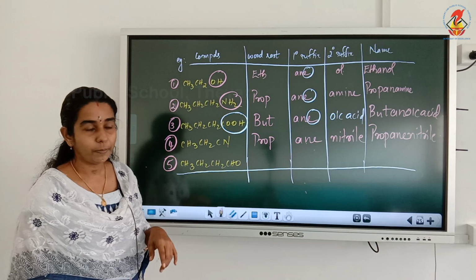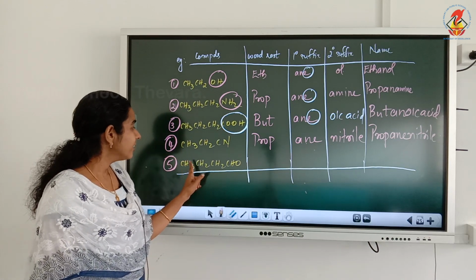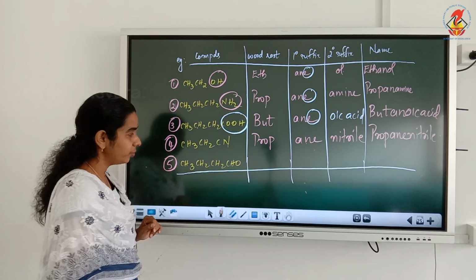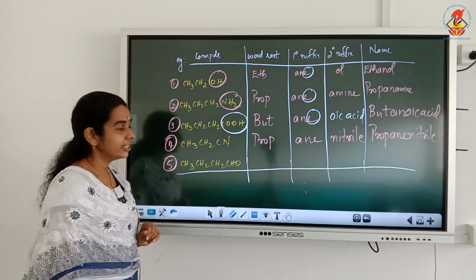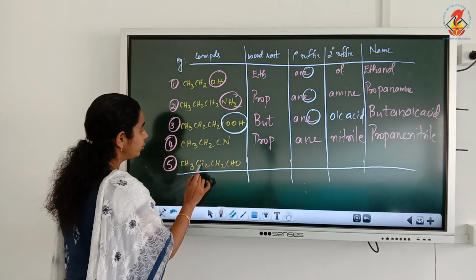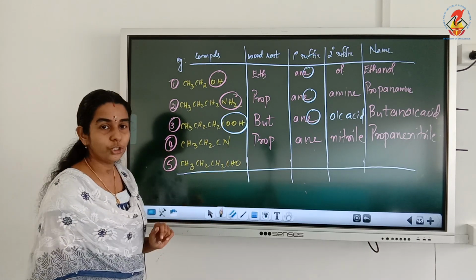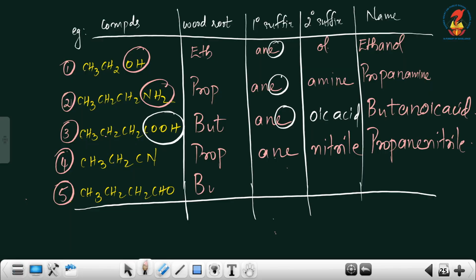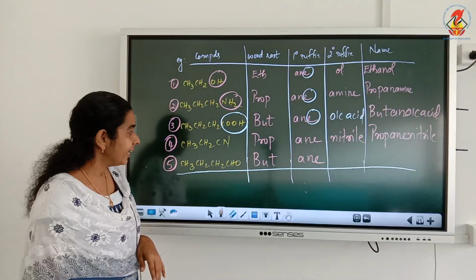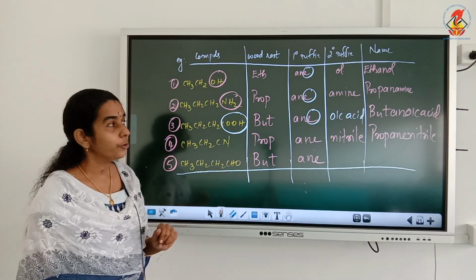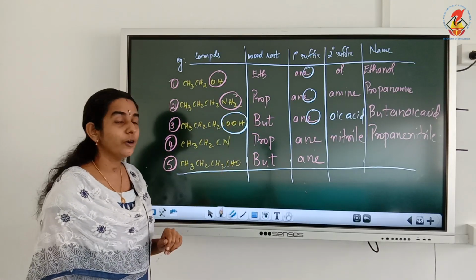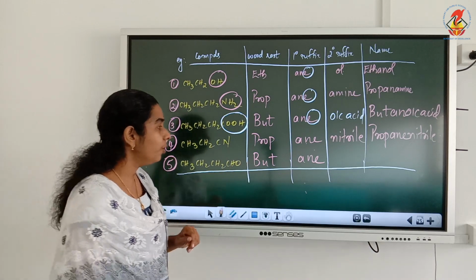Now the last compound, CH3, CH2, CH2, CHO. To write the word root, see the number of carbon atoms: 1, 2, 3, 4. Count the CHO carbon also. 4 carbons means but. All the carbons are singly bonded, so the primary suffix will be ANE. Now for the secondary suffix, the functional group present is CHO.